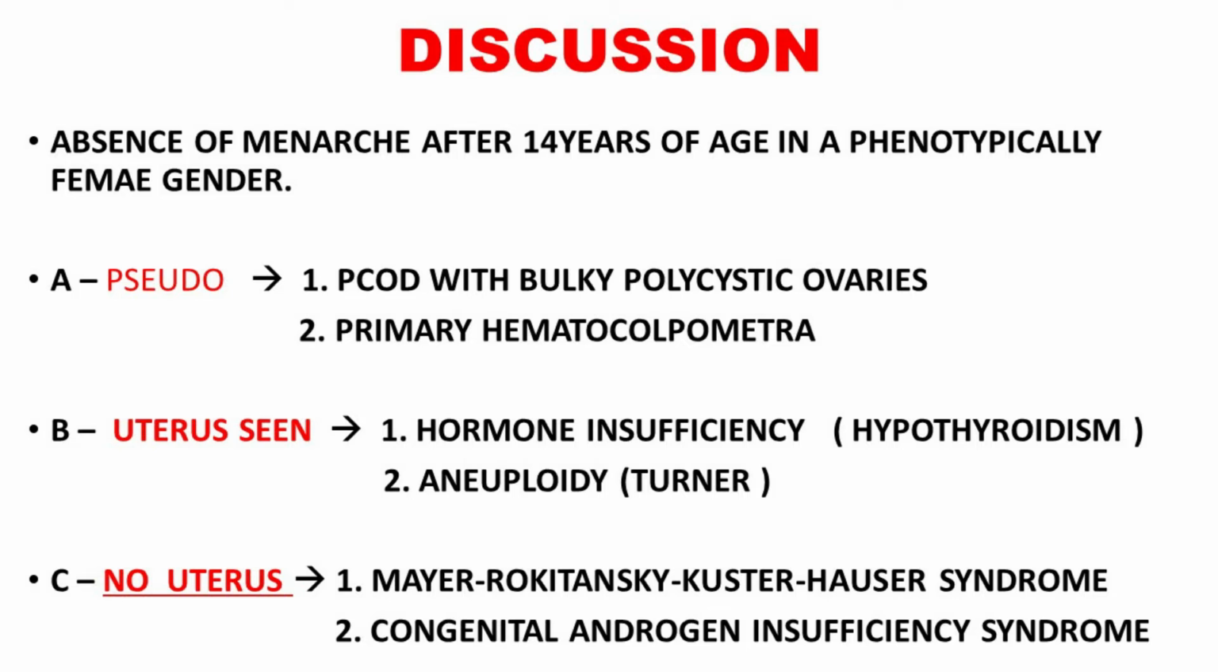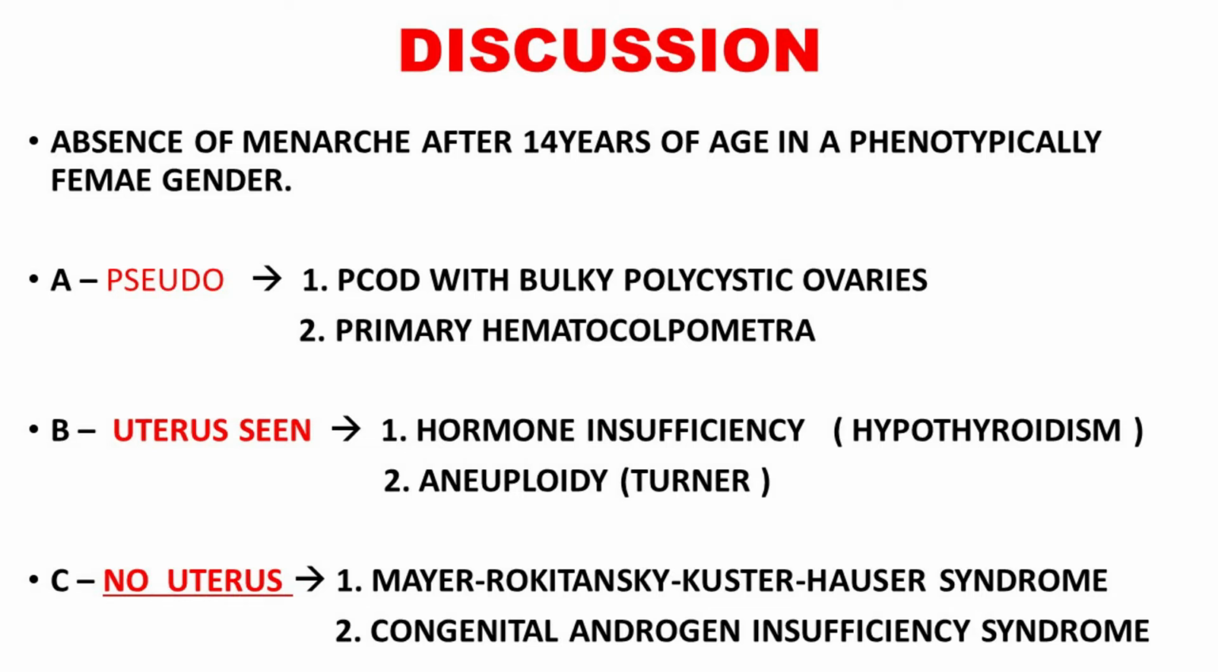in a phenotypically female. I am excluding constitutional delay of puberty, where we can have a normal uterus and ovaries on ultrasound with normal hormonal analysis for this age. Usually they become normal after 16 years, after the usual menarche. Here I will discuss the three groups of ultrasound findings which could be encountered in such a scenario.